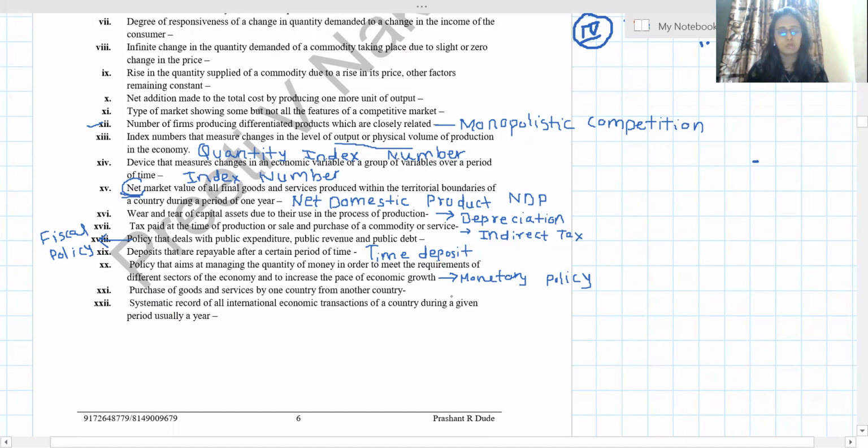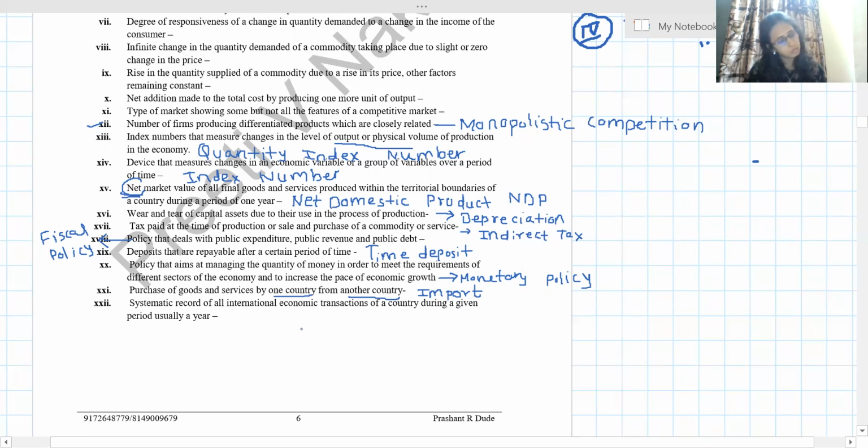Then we have purchase of goods and services by one country from another. See here, purchase, many times students write it as domestic. Remember students, they are saying one country, another country, it's talking about international trade, and don't write international trade. The specific perfect answer is you are purchasing goods from another country, means you are importing the goods, and if you are selling it to another country, we will call it export of goods.